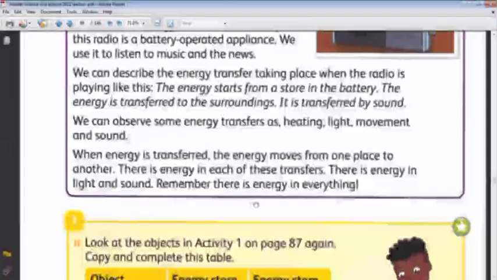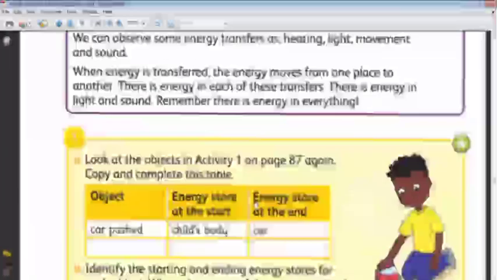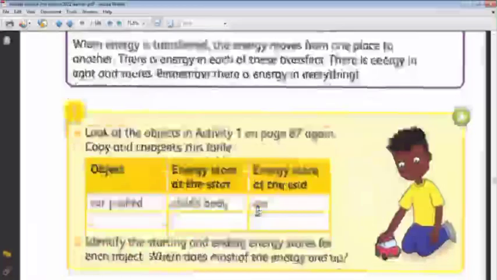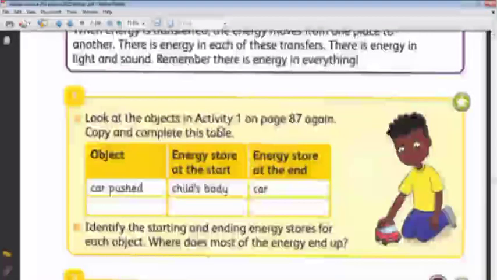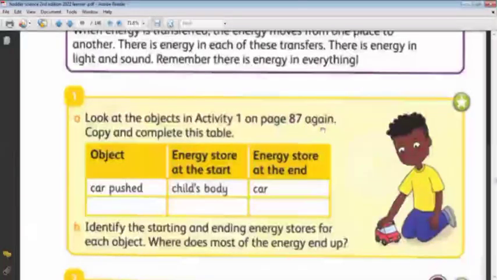There is energy in everything. Okay, let's apply this lesson to the picture that we have on the previous page. Look at the objects in Activity 1 on page 87. Again, copy and complete this table. We want to complete the table in this form.